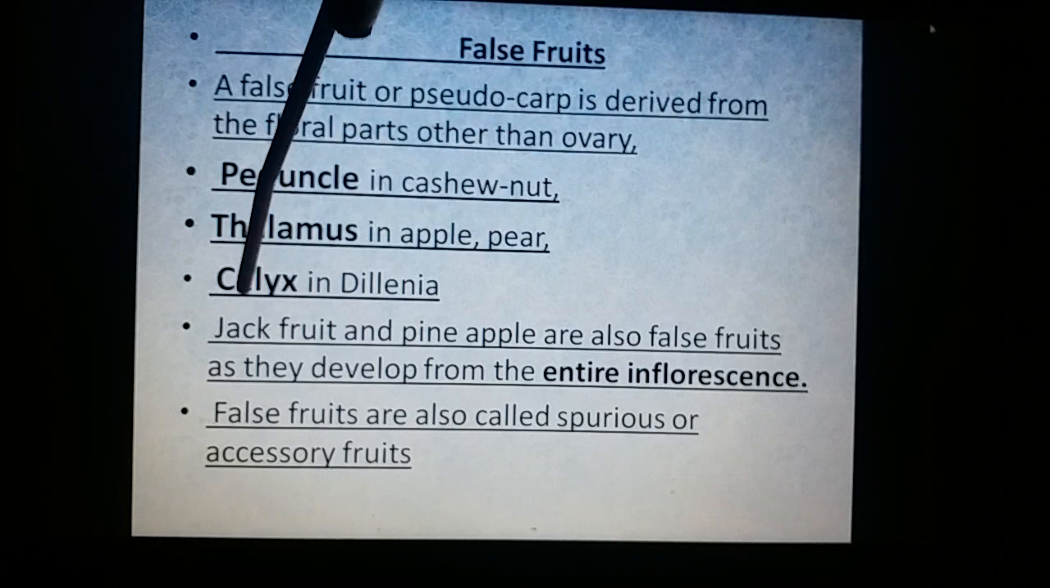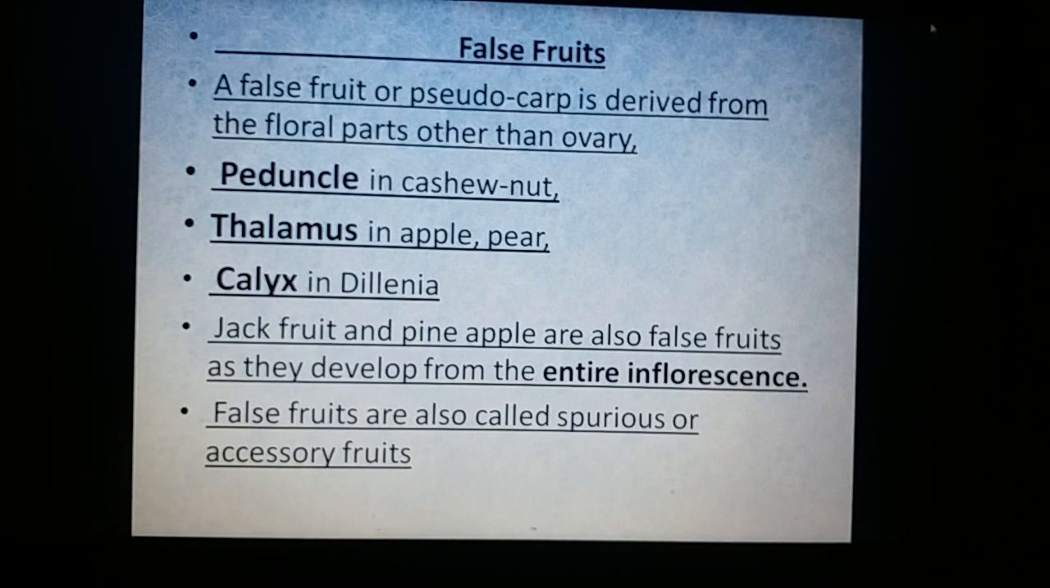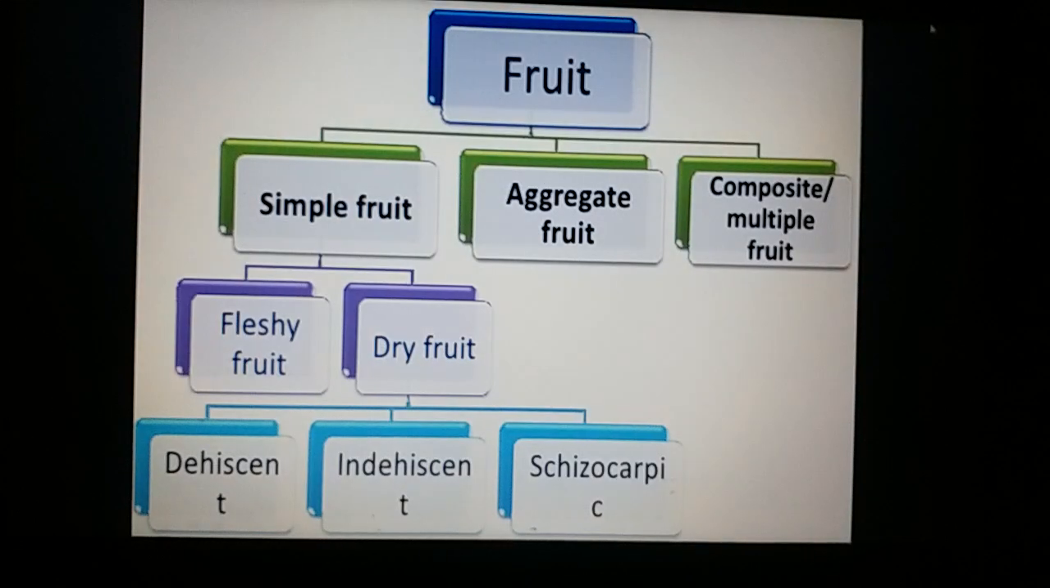It is sometimes the fleshy calyx, in the case of Dillenia. Or even in the case of jackfruit, the Ficus members, the edible fleshy part is the peduncle, the whole inflorescence. Thus, the false fruit means a fruit that is developing from a part other than the ovary.